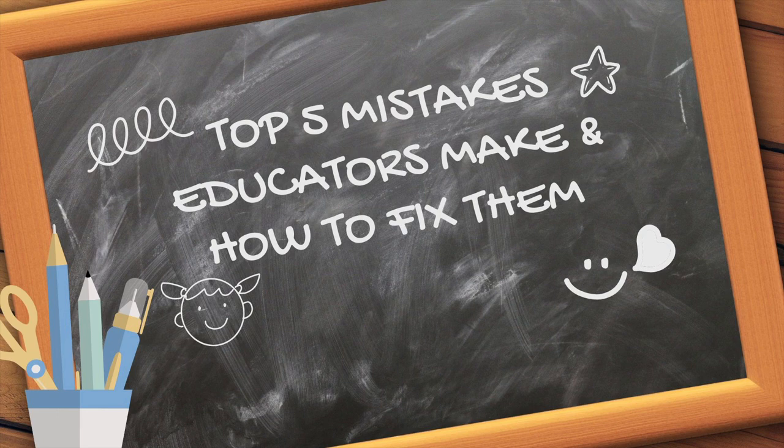Here are the top 5 mistakes educators make and actionable solutions to fix them. 1. Over-reliance on lecture-based instruction. The mistake: Many educators default to lecture-based teaching, assuming that delivering content verbally is the most effective way to transmit knowledge. However, students often disengage, leading to passive learning and limited retention.